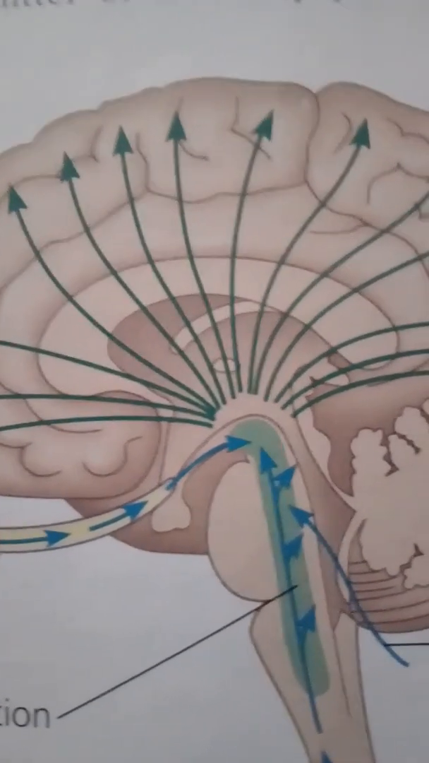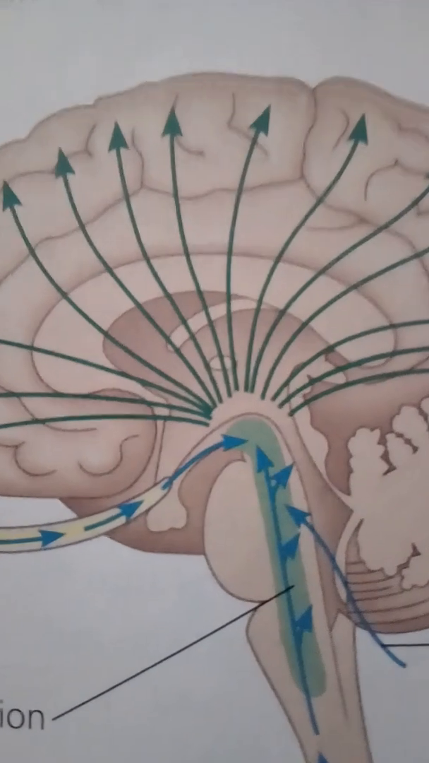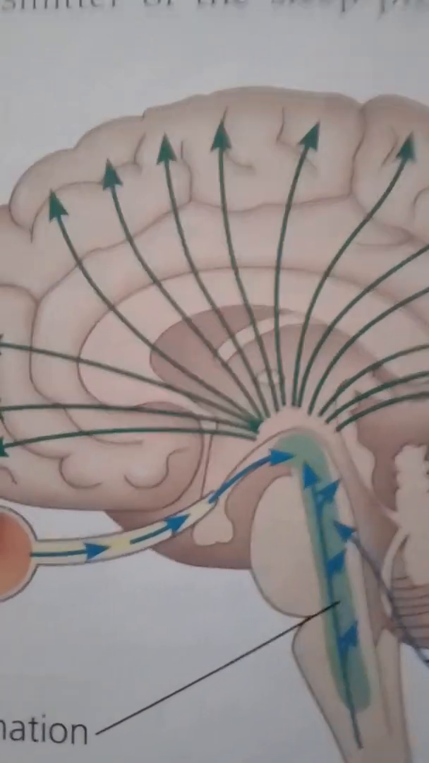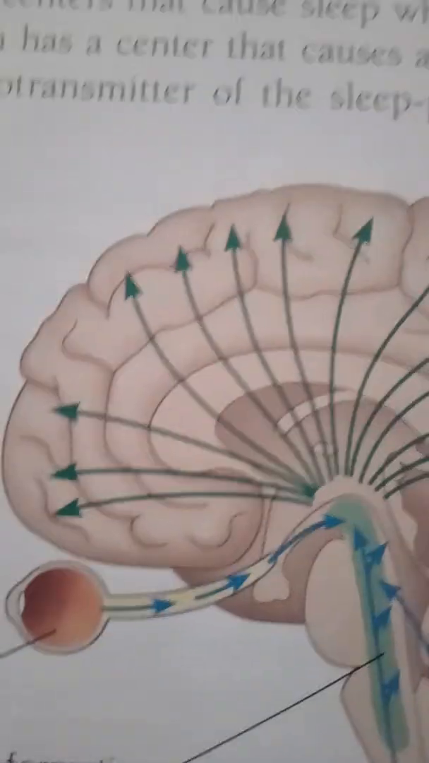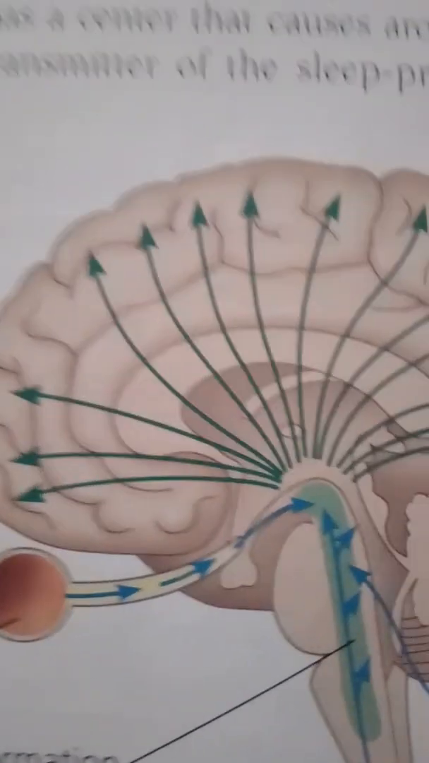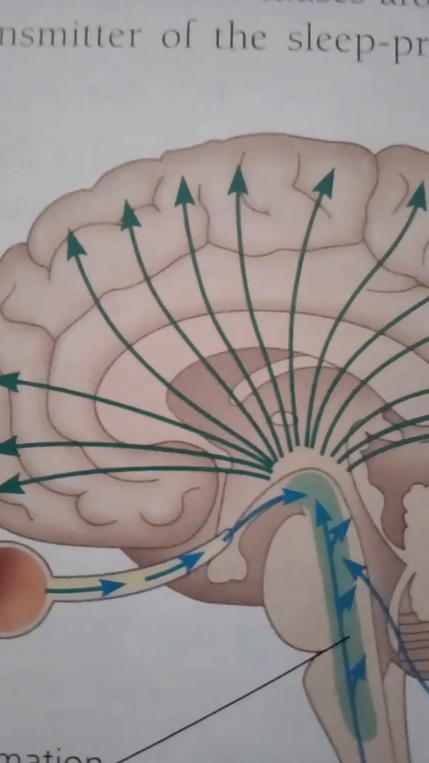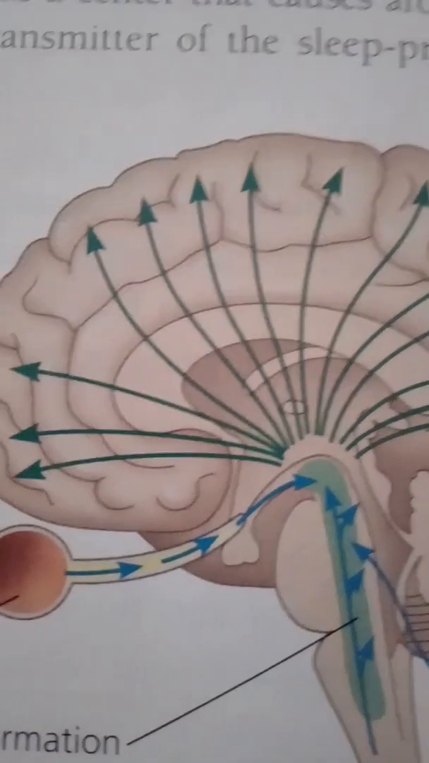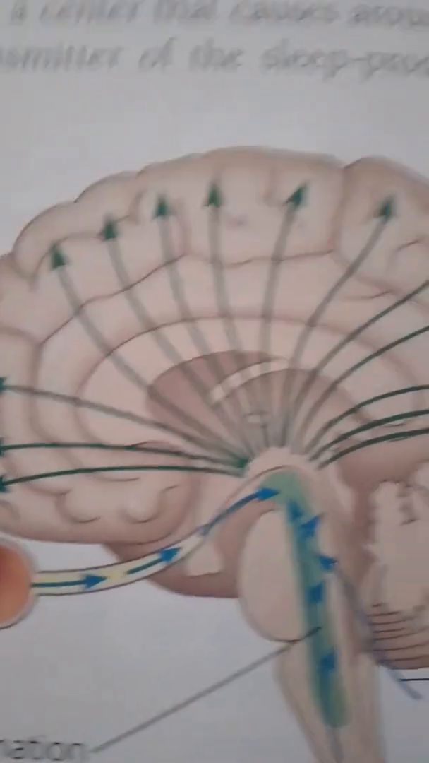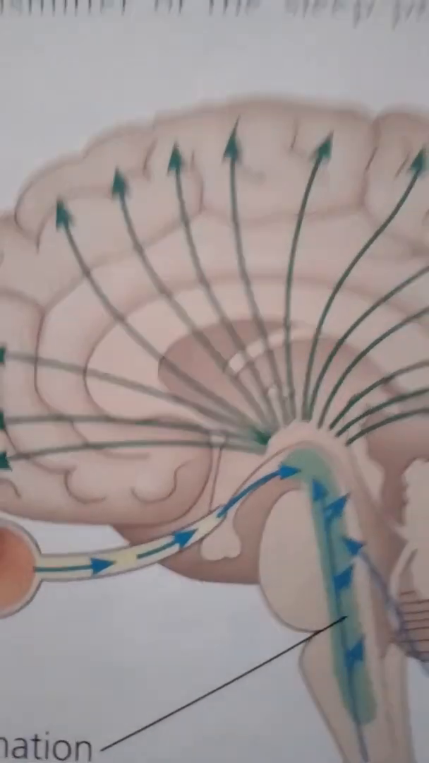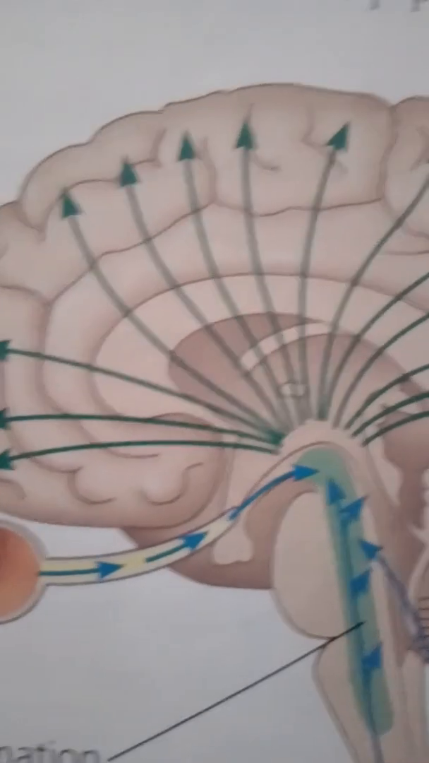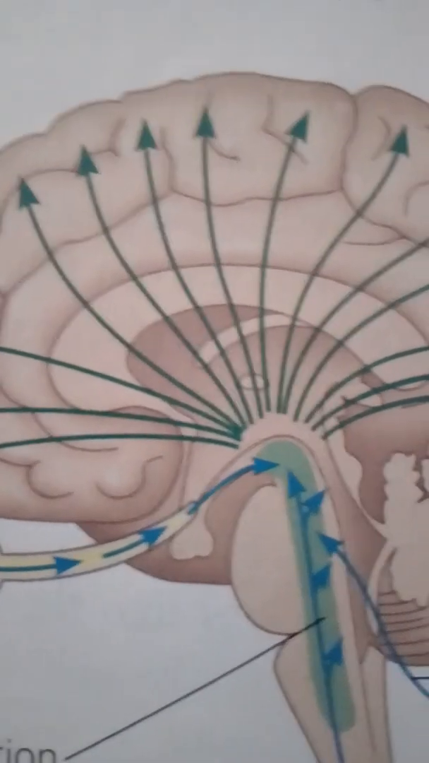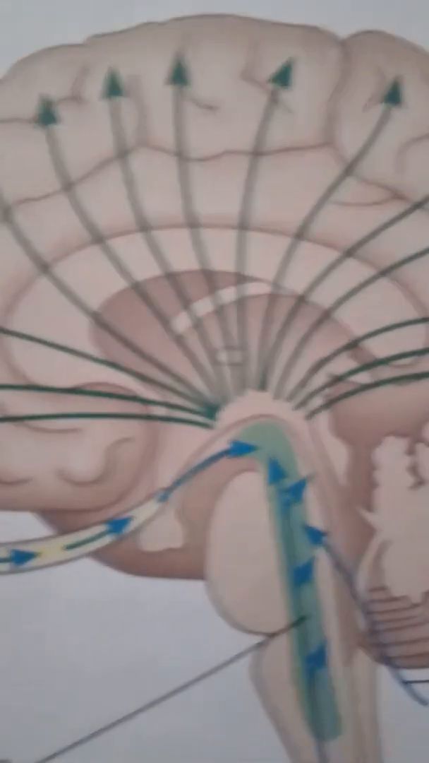But arousal is not just a generalized phenomenon. Certain stimuli can be ignored while the brain is actively processing other inputs. Also, sleep and wakefulness are regulated by specific parts of the brainstem. The pons and medulla contain centers that cause sleep when stimulated, and the midbrain has a center that causes arousal. Serotonin may be the neurotransmitter of the sleep-producing centers.